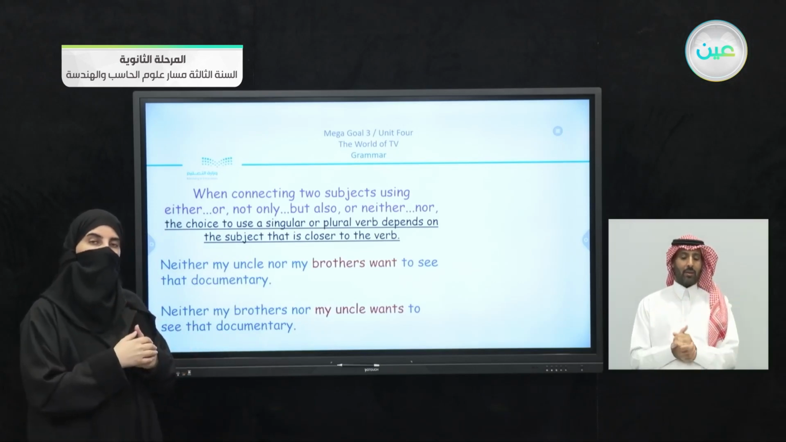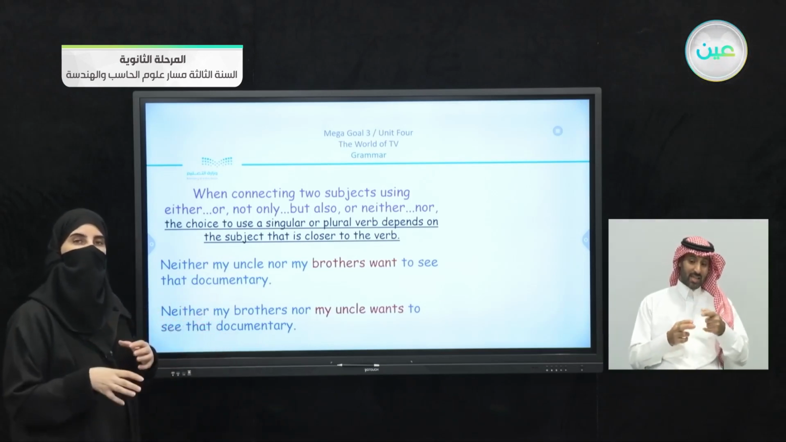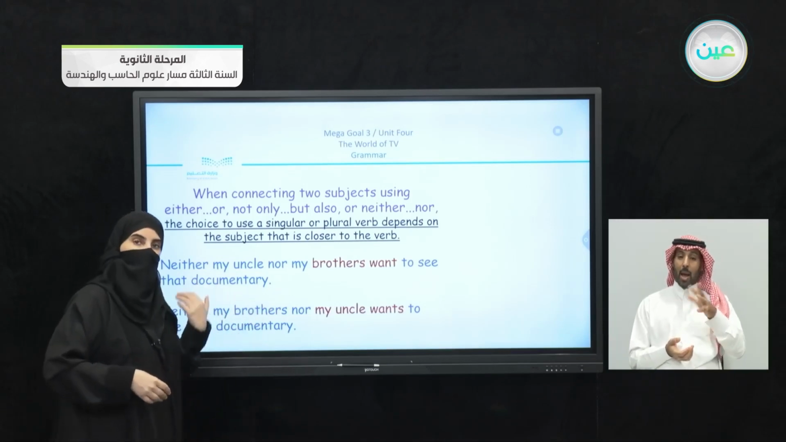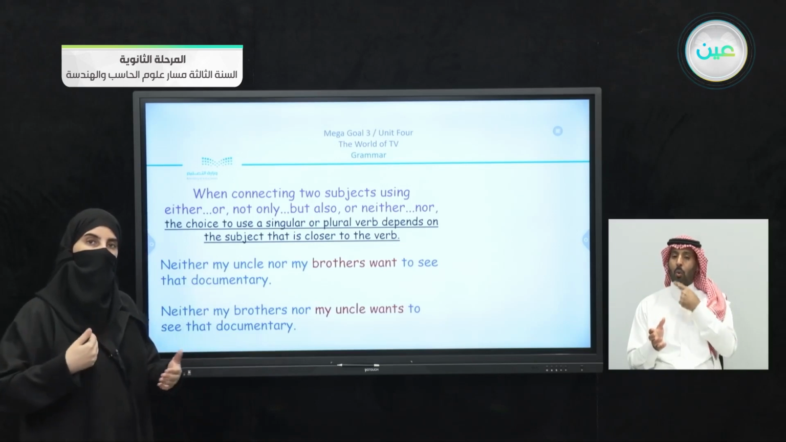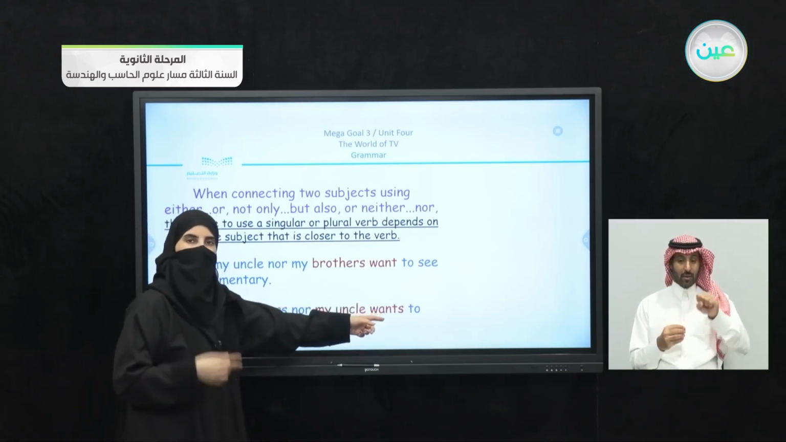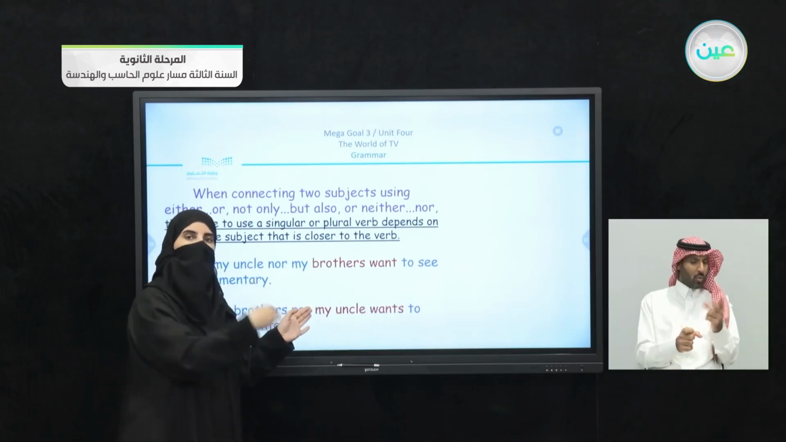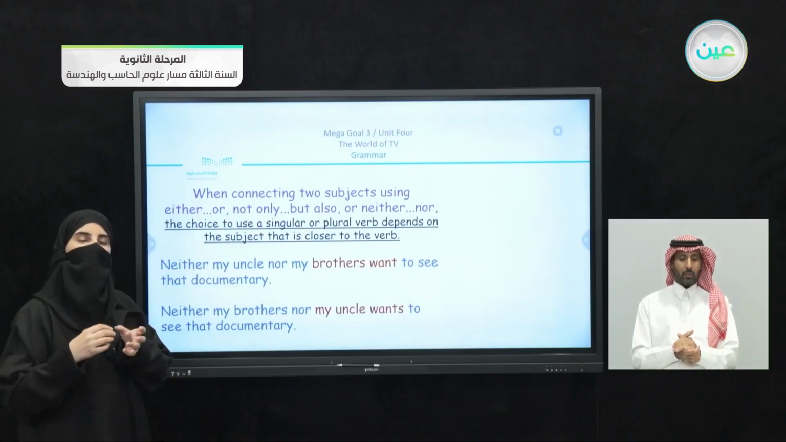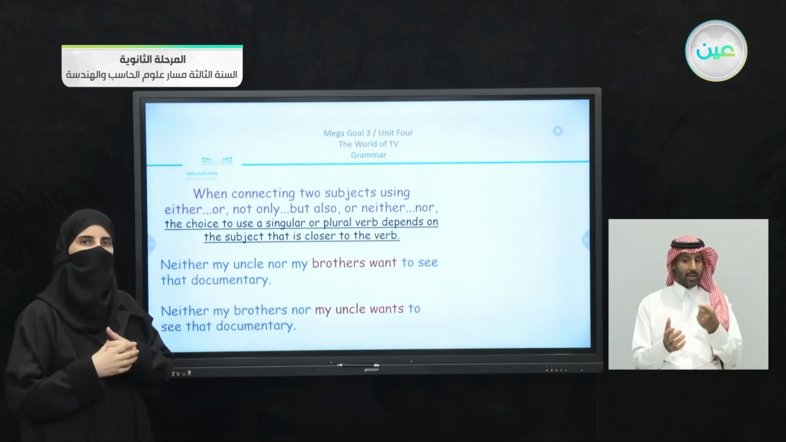The opposite: you can see we have the same sentence, but I changed the place of the nouns. We have here neither my brothers nor my uncle. So I started with the plural, and then I have my uncle, which is singular. This time, because the last noun was singular, I added the S to the verb because it is the singular form: neither my brothers nor my uncle wants to see that documentary. So the last part, or the second part of the sentence, is the one that decides the correct form of the verb that we're going to use.